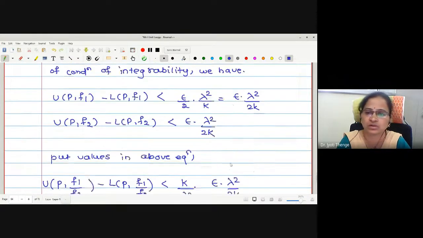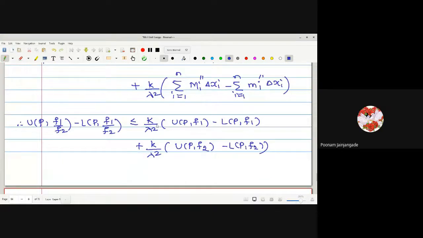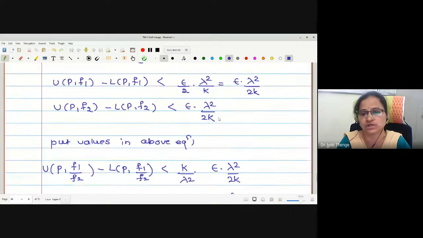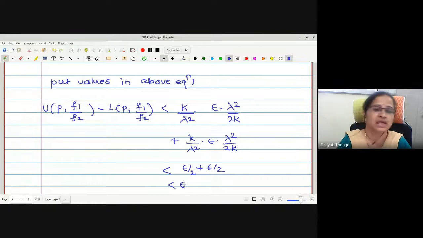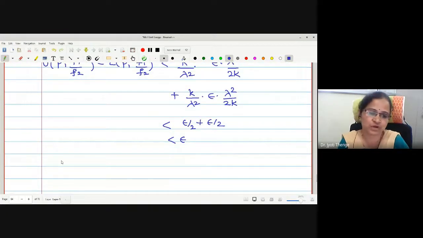Correct now? And k upon lambda square we have substituted. So combinedly we get epsilon by 2 after cancelling the terms, plus epsilon by 2, which is combinedly less than epsilon. Hence the function f1 by f2 is integrable. Any difficulty in the proof you can ask.